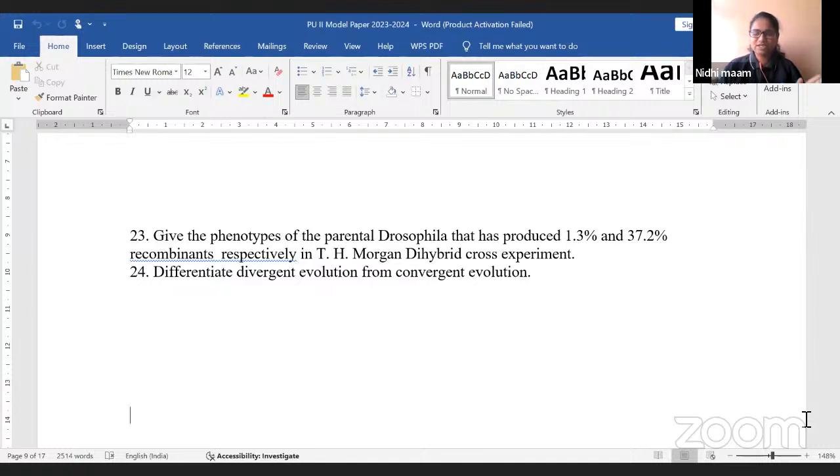It is a direct question. If you open the T.H. Morgan experiment, you will know the answer. You can refer to the textbook notes only while solving the model question paper, not your actual question paper in the examination hall.